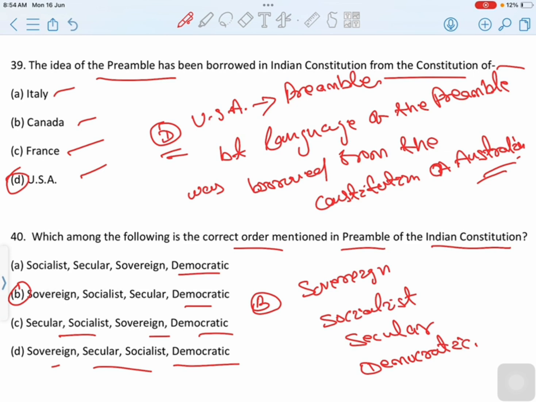The preamble of the Indian Constitution starts like this: We, the people of India, having solemnly resolved to constitute India into a sovereign, socialist, secular, democratic republic and secure to all its citizens. Then correct option is option B, sovereign, socialist, secular, democratic.